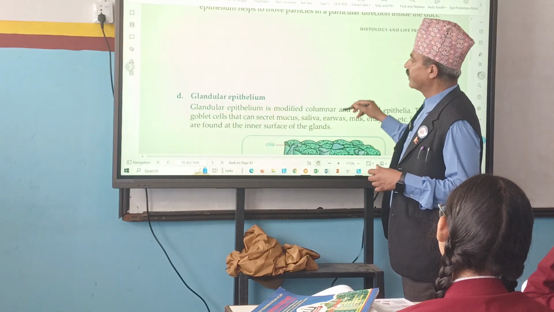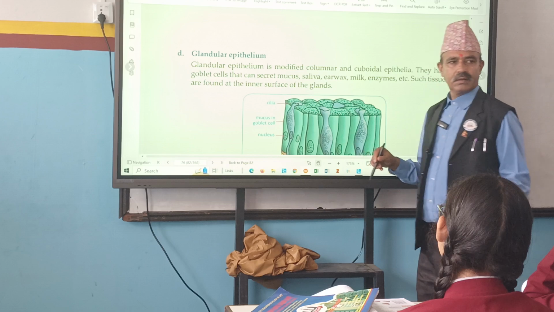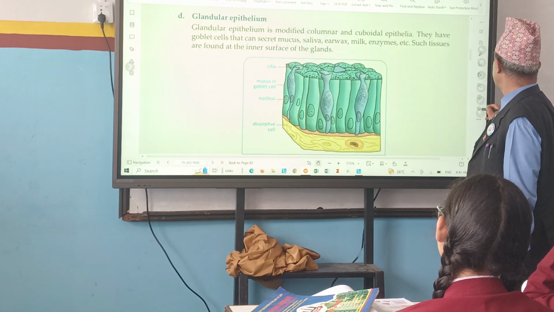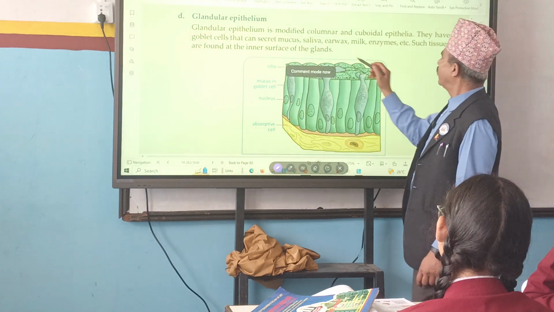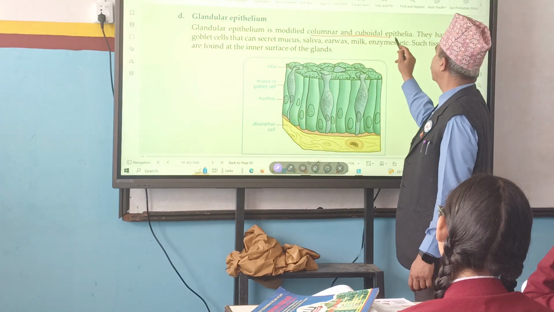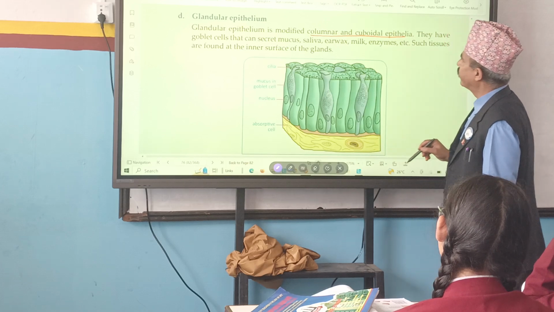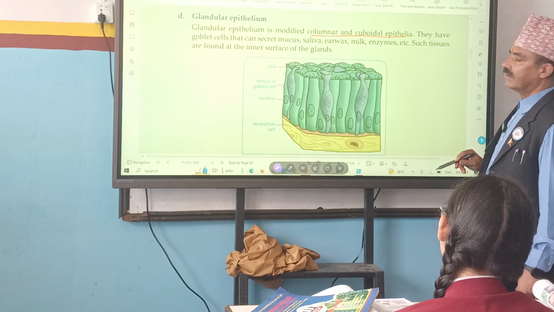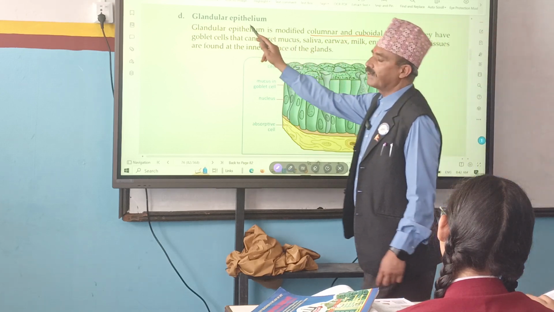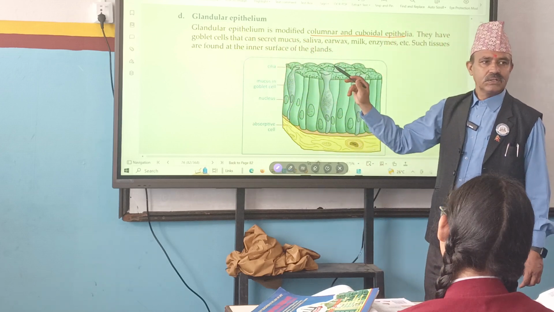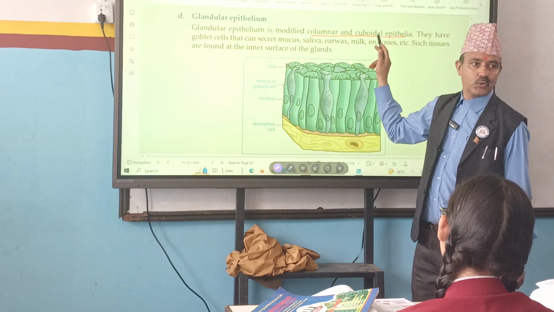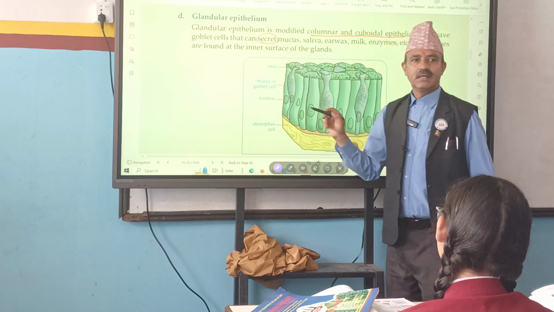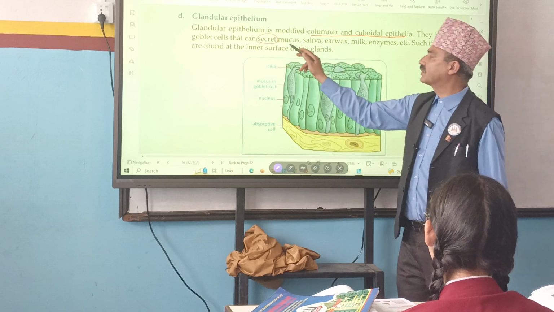Okay. Now whose turn? Group D. Who are the members of Group D? They are modified as columnar and cuboidal epithelium. They can secrete mucus, saliva, and enzymes. This glandular epithelium contains cells similar to columnar and cuboidal epithelium, but they can do special work. They can secrete, they can produce mucus.